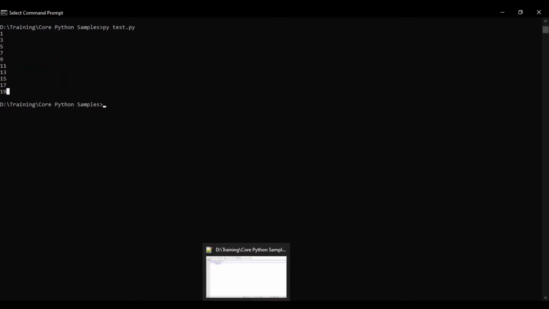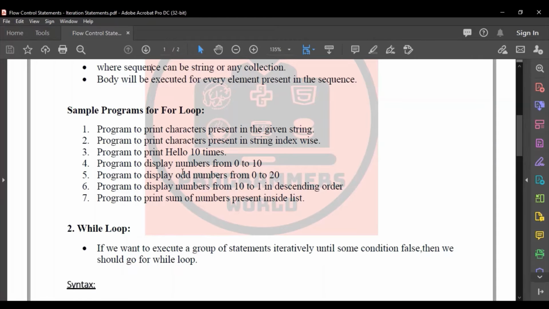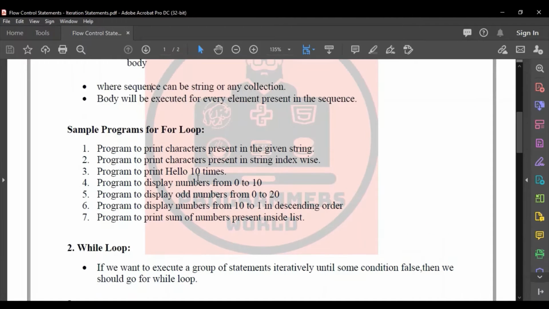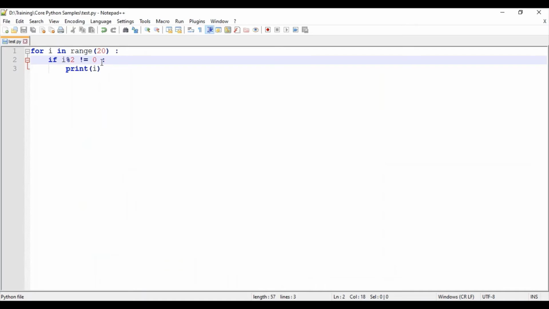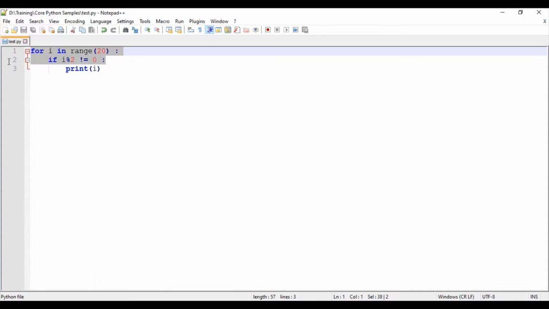Okay. And the next program is a program to display the numbers from 10 to 1 in descending order. So what I want is to display from 10 to 1, but in descending order. If it is in ascending order, it's just simple. We can use the range and just print it as we did. So now I want it in descending order to be printed. So simple, there is not much logic to be done.